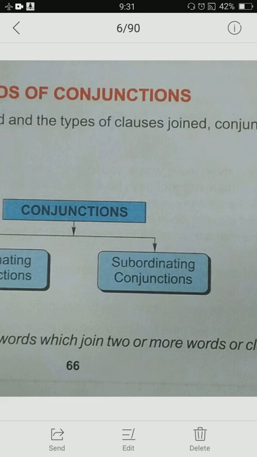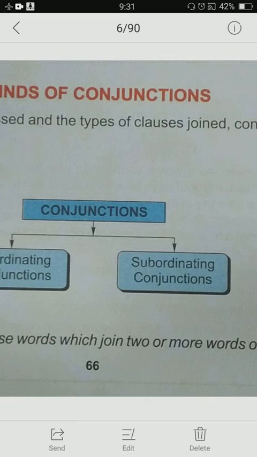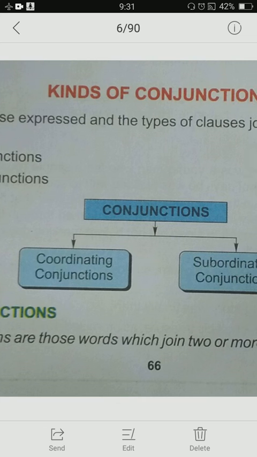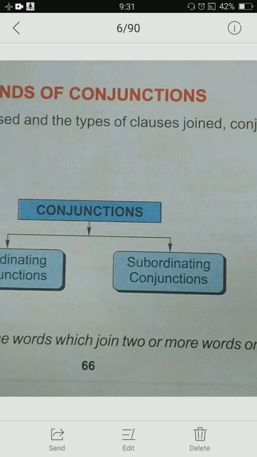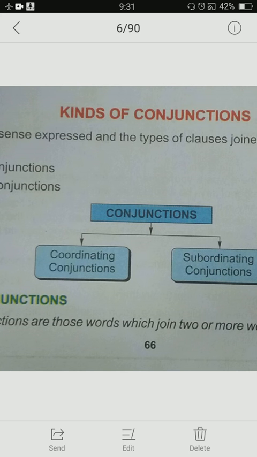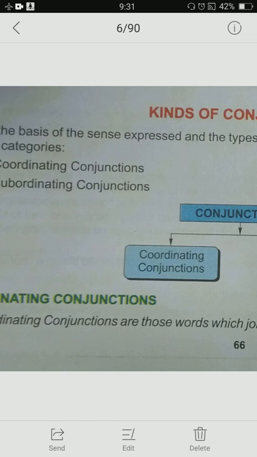For example, teachers are subordinate to principals, but two teachers are coordinate to each other because they are of equal status. And for a principal, a teacher is a subordinate because he works under him. He is not independent. So that way you can understand. Again, I am going back to coordinating. When two words or two clauses that we are joining with the conjunction are equally important in the sentence, then we call that conjunction a coordinating conjunction.